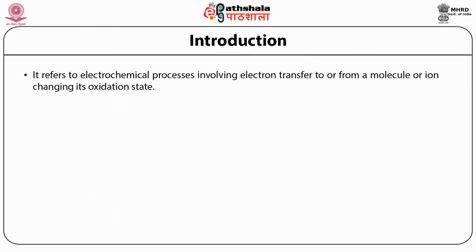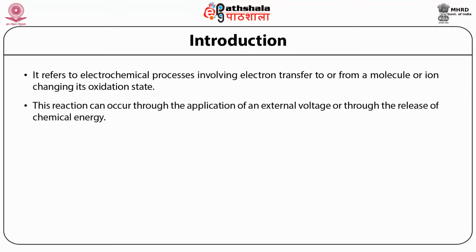It refers to electrochemical processes involving electron transfer to or from a molecule or ion, changing its oxidation state. This reaction can occur through the application of an external voltage or through the release of chemical energy.